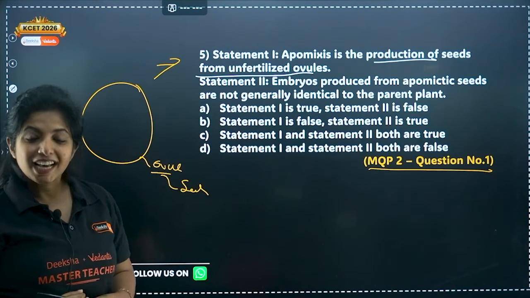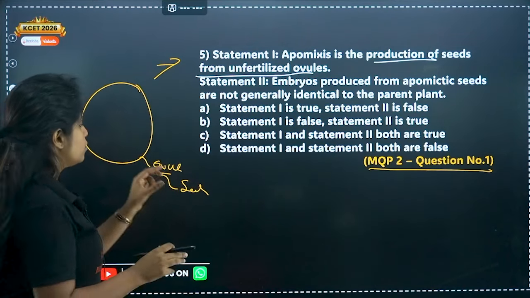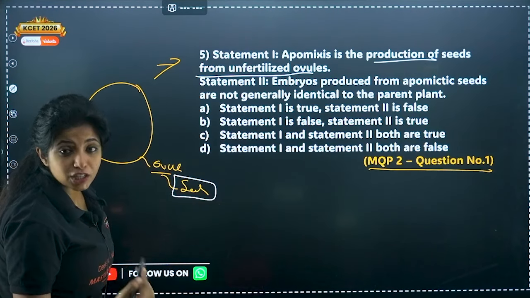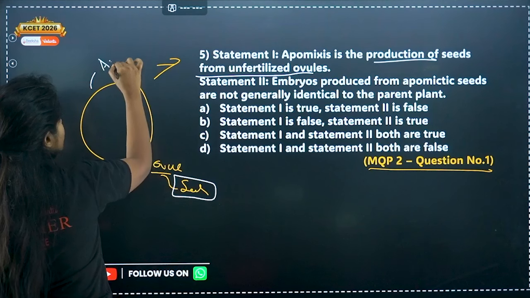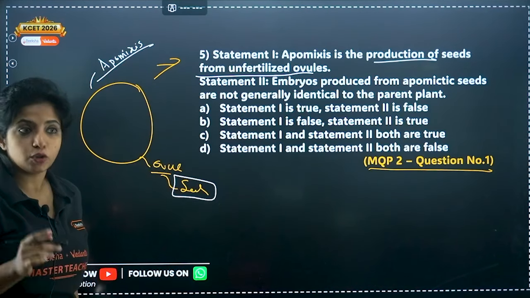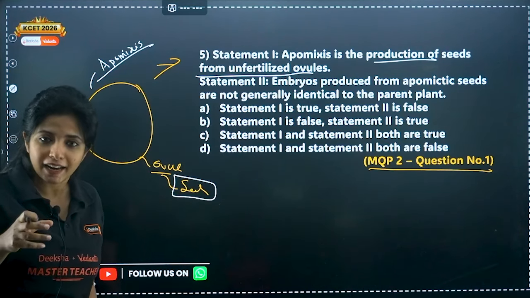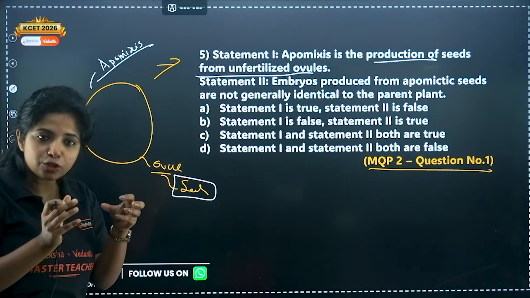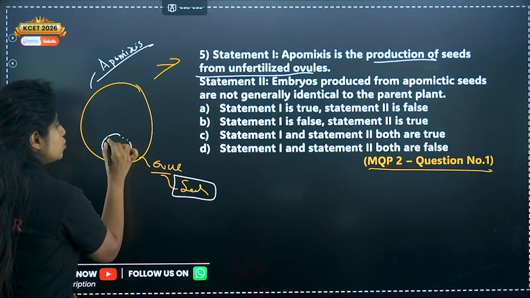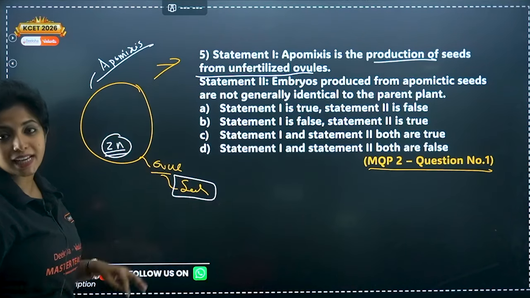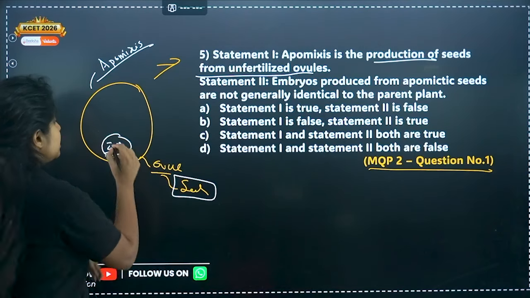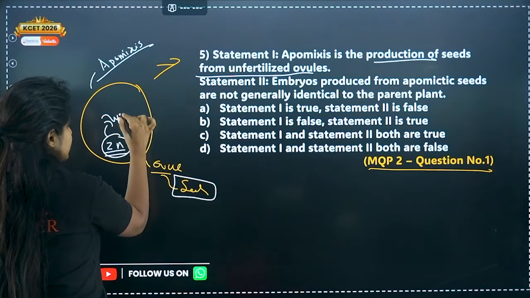Well, yes. There are some exceptions where the ovule, my dear children, transforms into a seed without fertilization happening, and this exception is known as apomixis. What exactly happens over here? Usually we had a haploid egg cell, so it needed a haploid male gamete for fertilization to form a diploid zygote. Suppose the egg cell is already diploid. Do you think you need another gamete? No. This egg cell itself can form the zygote.